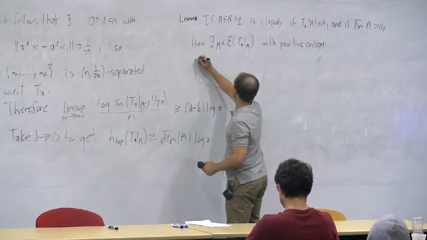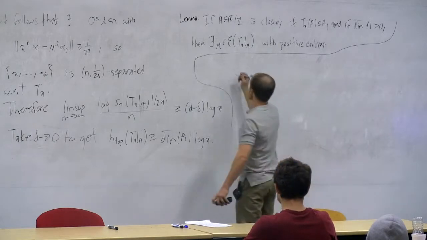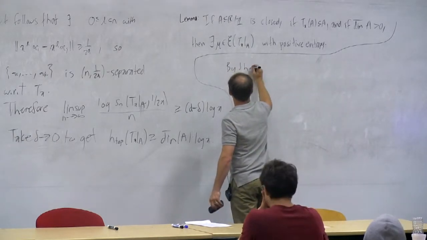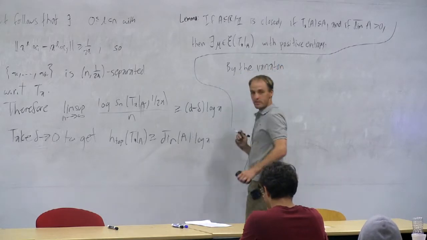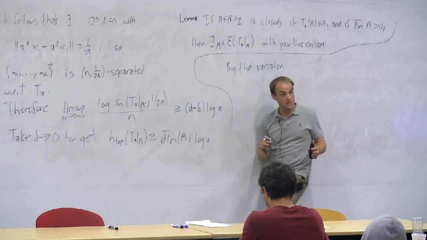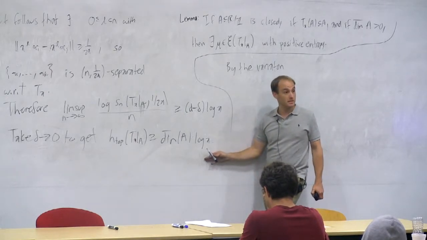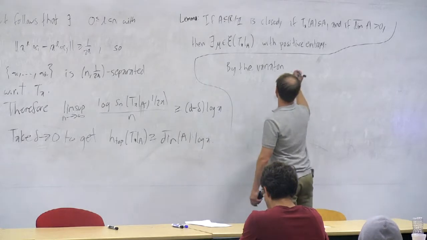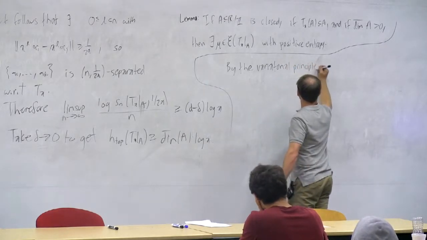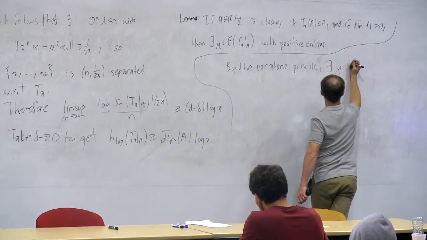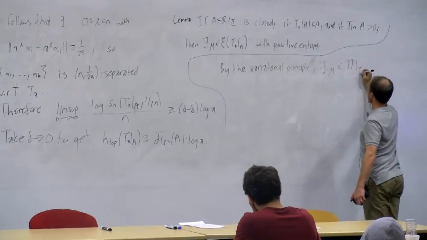Bingo. By the variational principle. The variational principle tells me that if I take the supremum over all the measure theoretic entropies over all times A invariant measures, I'm guaranteed to find ones that are arbitrarily close to this. And so by the variational principle, there exists a times A invariant measure. I'm going to be careful about my statement here. I'm just claiming that this is a times A invariant measure.